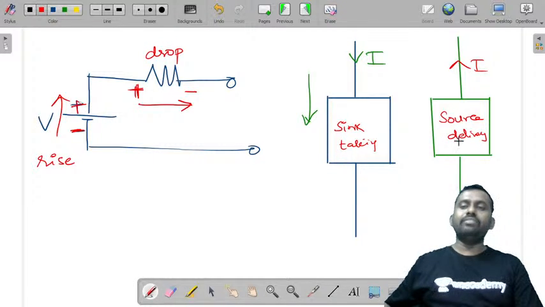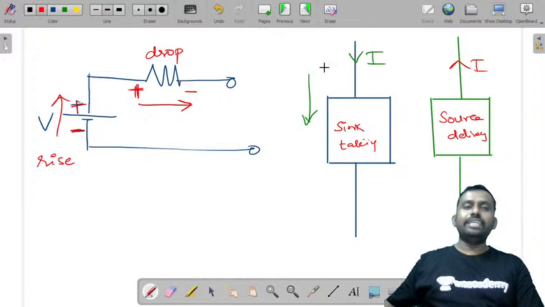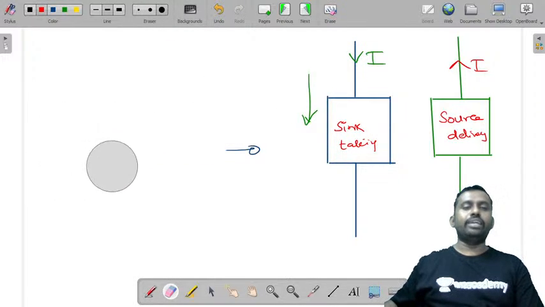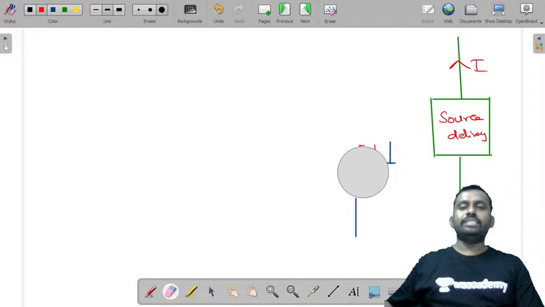Whenever you are delivering, there is some drop of voltage inside it. When you are taking it as the sink, there is a rise in the voltage. So you can take them as rise and drop of voltage. That is the reason you will take plus and minus.